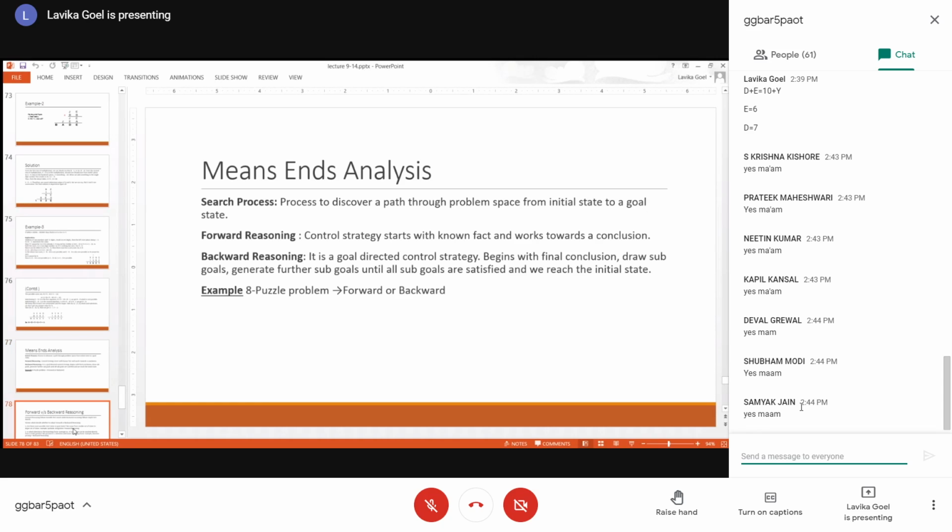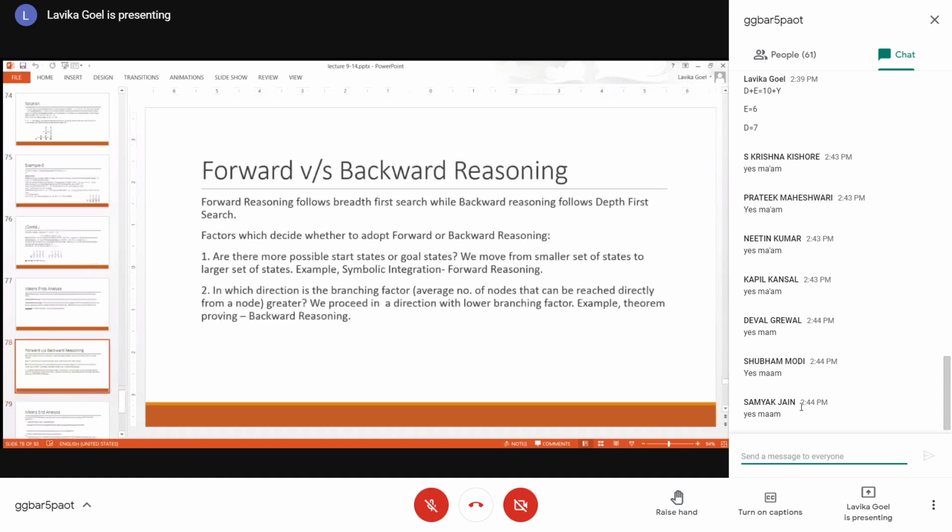Now, when do we adopt forward reasoning and when do we adopt backward reasoning? There are two factors on which we take a decision. Are there more possible start states or goal states? We generally move from the smaller set of states to the larger set of states.